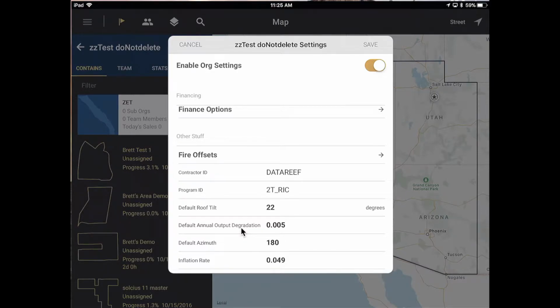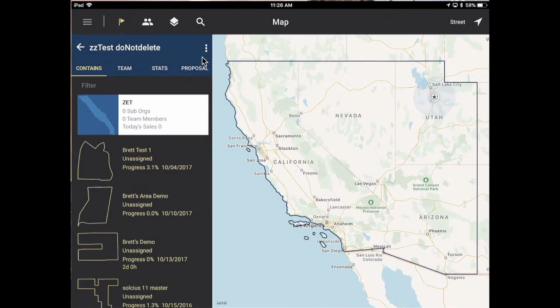Again, these are some knobs and levers inside of here for the owners that allow you to set that up for your organization and really maintain the control necessary to make sure you're modeling accurately and keeping those things moving the way that you would like them to move for your organization. Again, those are under the org settings right here inside of your organization.